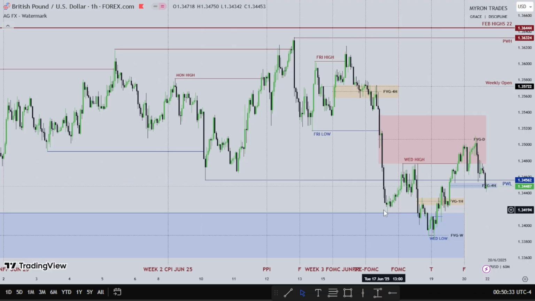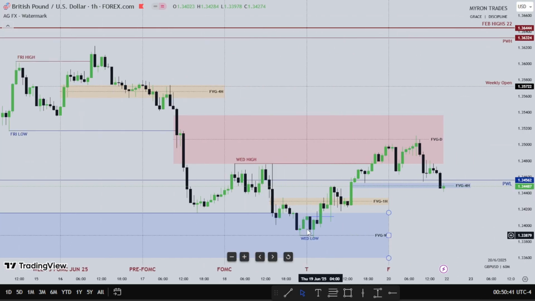With the fair value gap from the weekly time frame here, we had Wednesday trading lower into the fair value gap. Then we have Thursday trading away from the weekly fair value gap into the daily fair value gap on Friday, which we have Friday finding resistance at the midpoint. Then we trade lower into this huge 1 hour fair value gap down here.